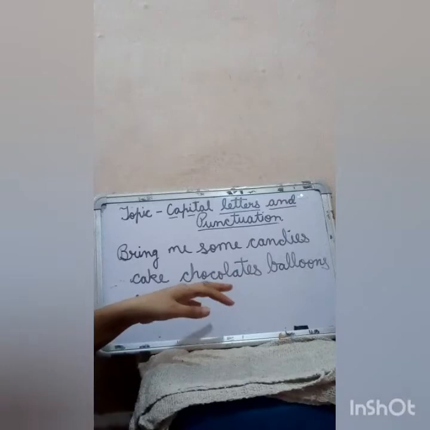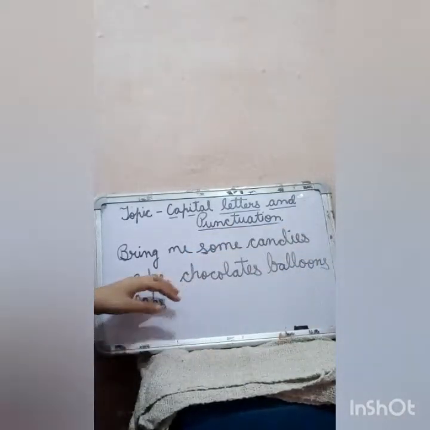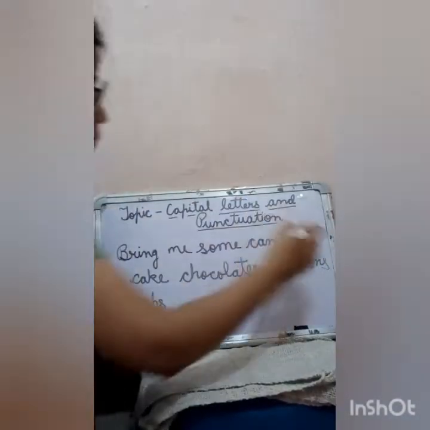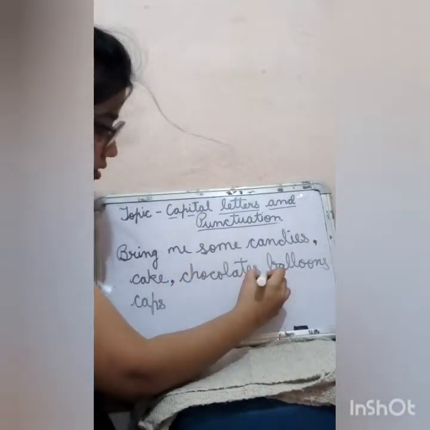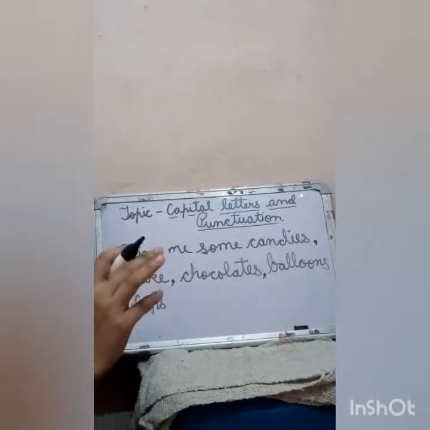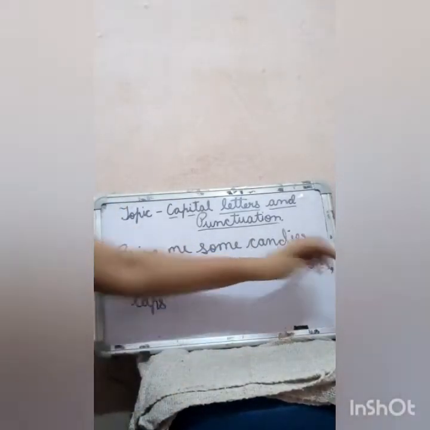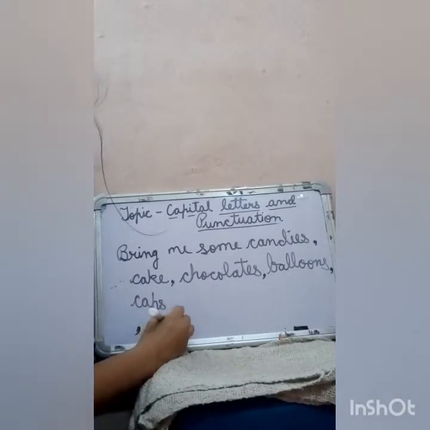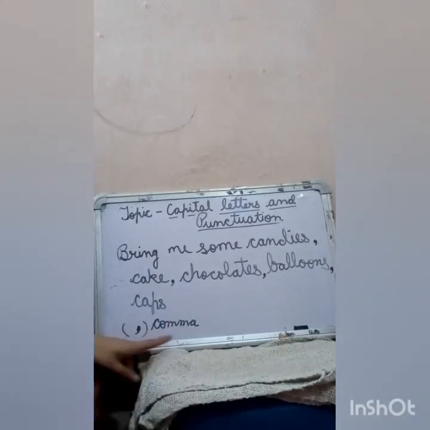So here, how will you separate this list of words? By making this sign after every word. After every word of the list, you will make this sign. This sign is called comma. This sign is known as comma.